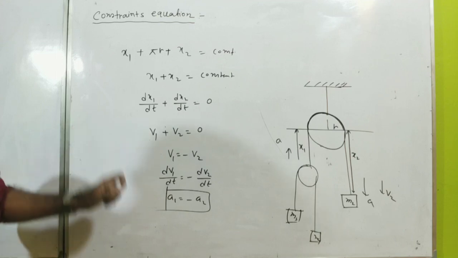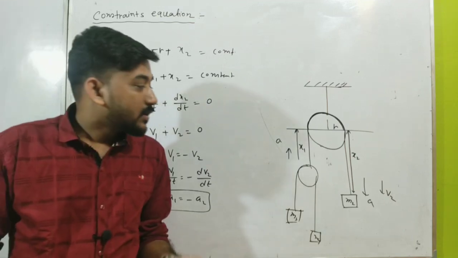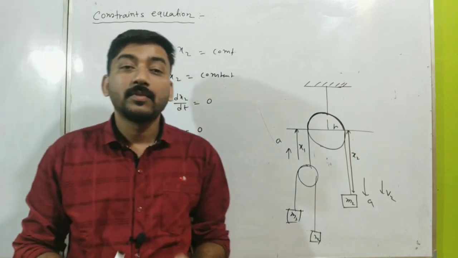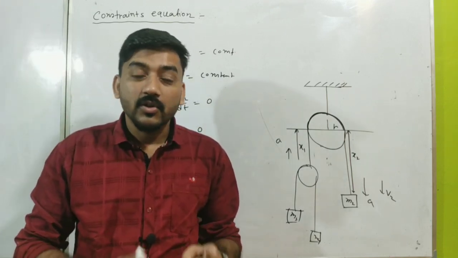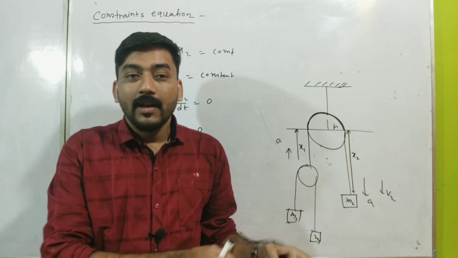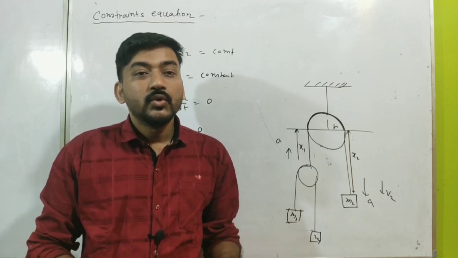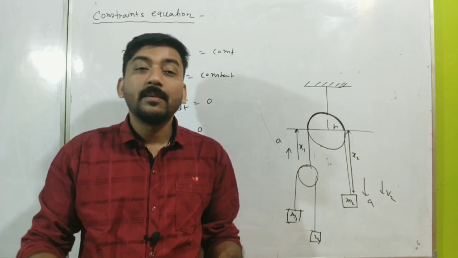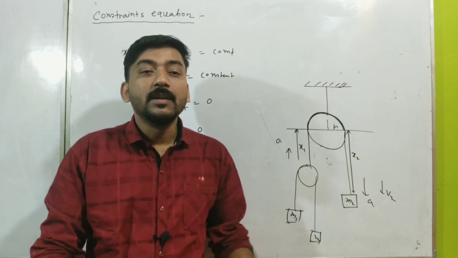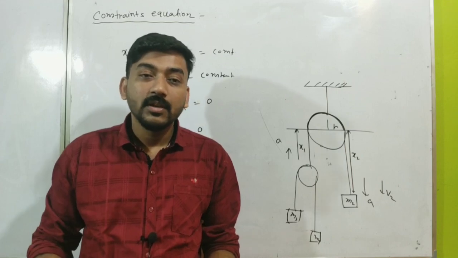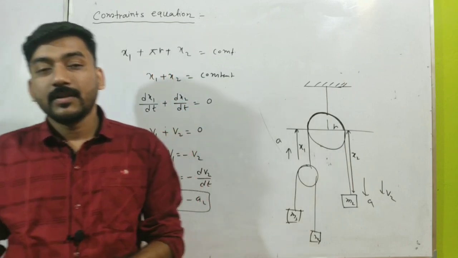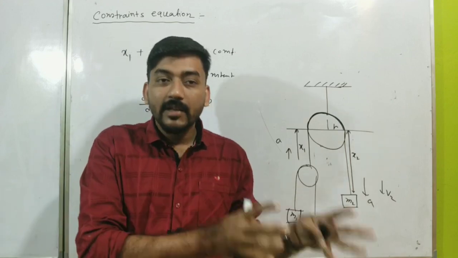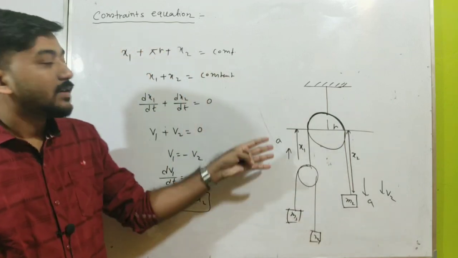So the very basic thing I am saying till now is what is actually meant by constraint. Constraint means restriction, and the restriction is due to the nature of the system. It may be of any type. Sometimes it is in the form of normal reaction, sometimes in the form of tension force, or many other cases. But we have to understand the actual restriction in terms of an equation like this.